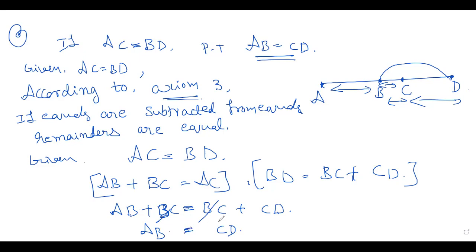Okay, children. So this is what you are going to prove. Okay, all of you understood? So AC is equal to BD, it is given. So how have I written AC? I have written AB plus BC, and BD as BC plus CD. Okay, now write the equations. So BC gets cancelled. AB is equal to CD.